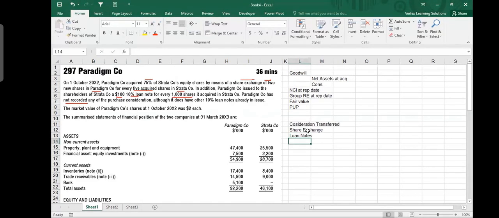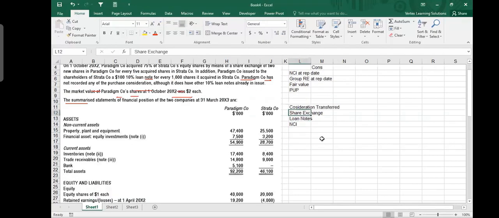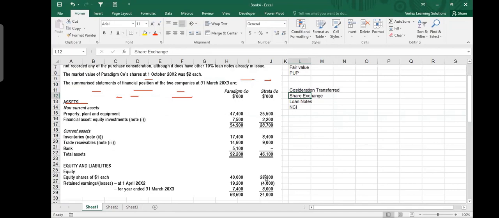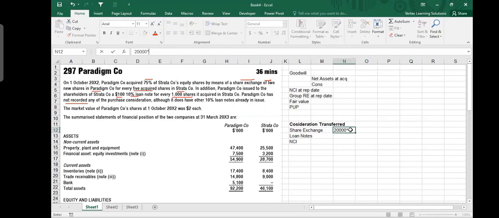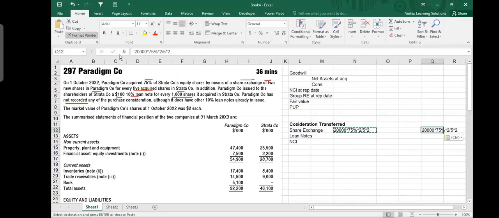And then of course you will have the non-controlling interest as well. If we need to see the share exchange, they are buying 75%. The total equity shares are 20,000 in Strata. Out of 20,000, 75% is purchased by this company called Paradigm. So you should be doing 20,000 multiplied by 75% multiplied by 2 divided by 5. This is the number of shares which you are going to issue. And the share price of the parent, not of the subsidiary, but of the parent, is $2. So if we take it here, what we get is 12 million, and we can put 3 zeros on the top, so we know that we are talking about 12 million.